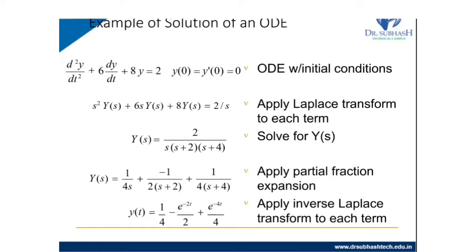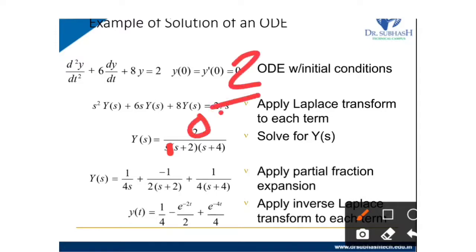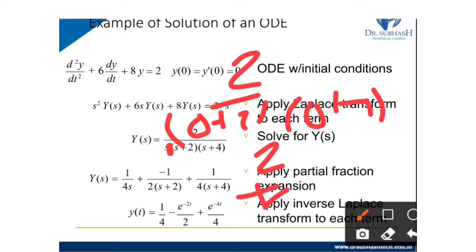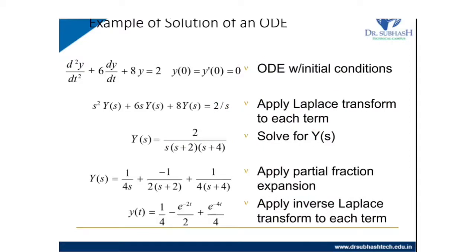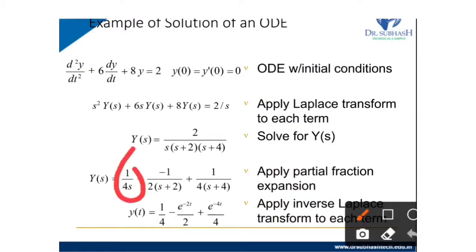Now just use the first term: s equal to 0, then put 0 in the remaining things. So 2 divided by 0 plus 2 times 0 plus 4. So it is 2 divided by 8, which means 1 upon 4. We will get the first term.